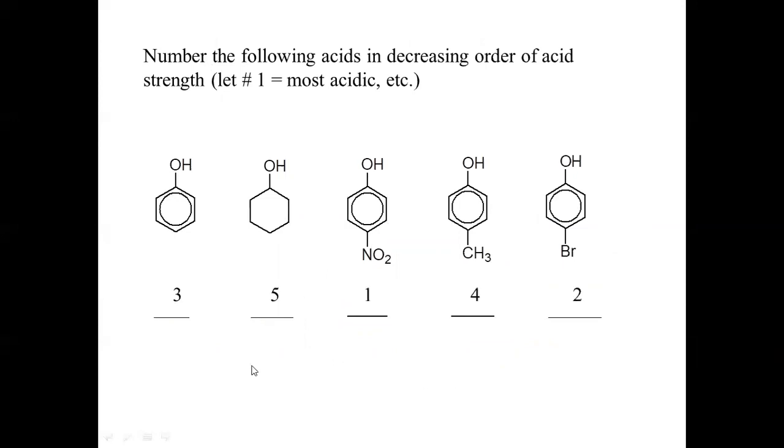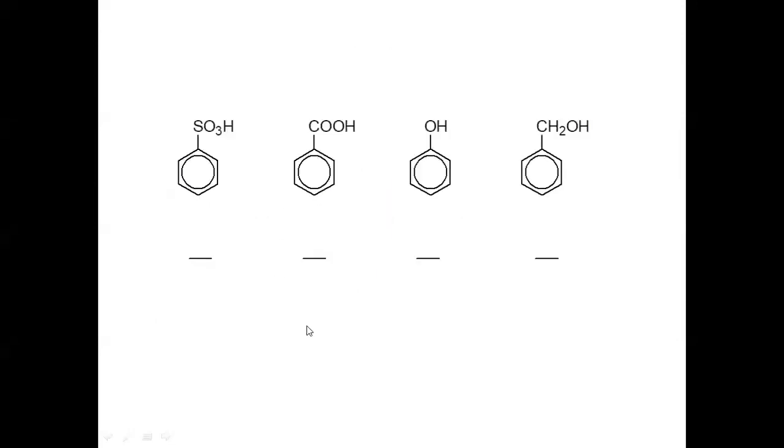Okay, so this is the correct answer. This para-nitrophenol is most acidic as an electron withdrawing group is attached to it. Para-bromo is the second one, as nitro is a stronger electron withdrawing group than bromo. So bromo comes at number 2. Unsubstituted phenol is at third position. Then methyl substituted phenol at fourth position, and the aliphatic, this is cycloalcohol, is at fifth position.